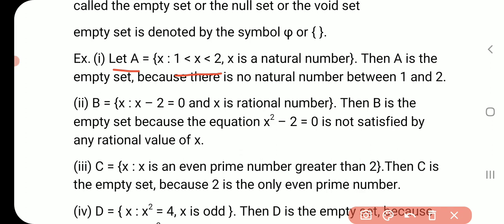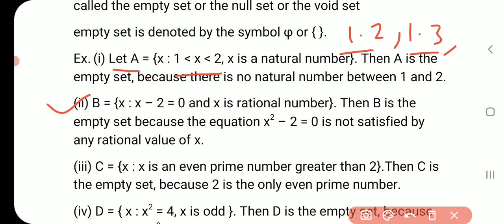Between 1 and 2 there are numbers like 1.2, 1.3, 1.4, but these are not natural numbers. It means there is no element of set A. Hence it is known as an empty set, or void set, or null set.